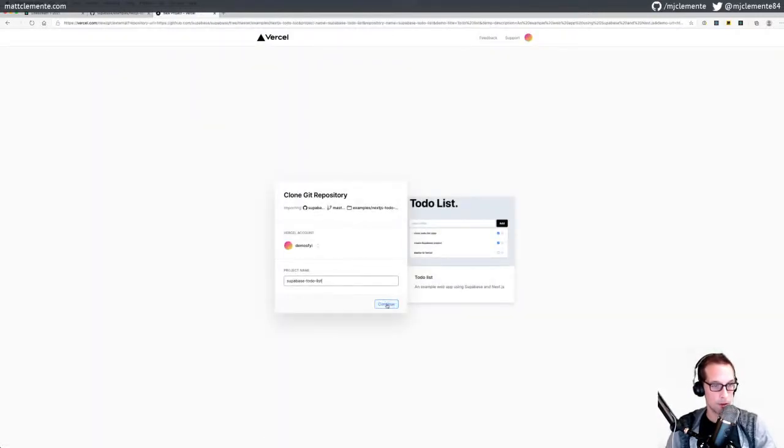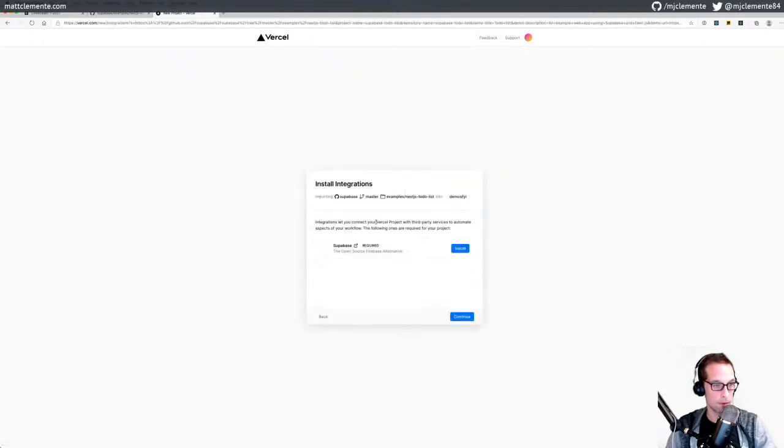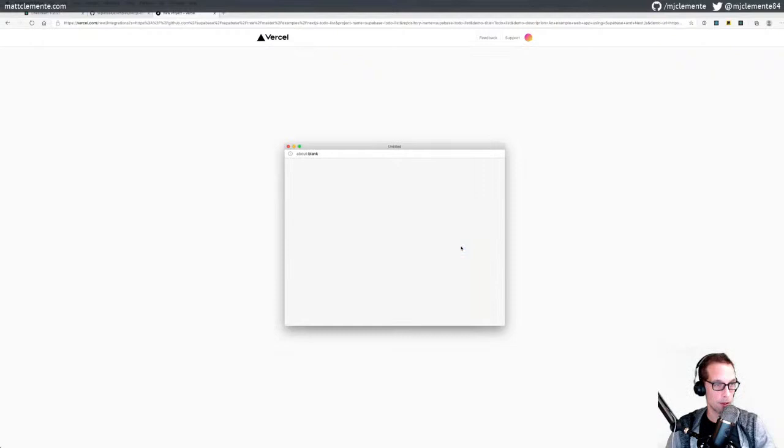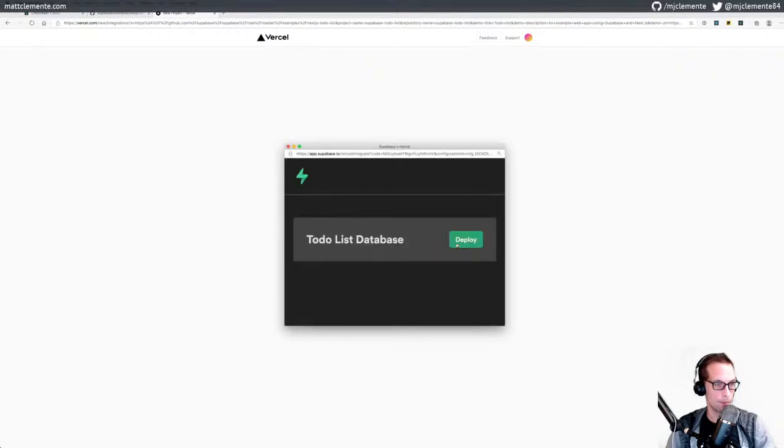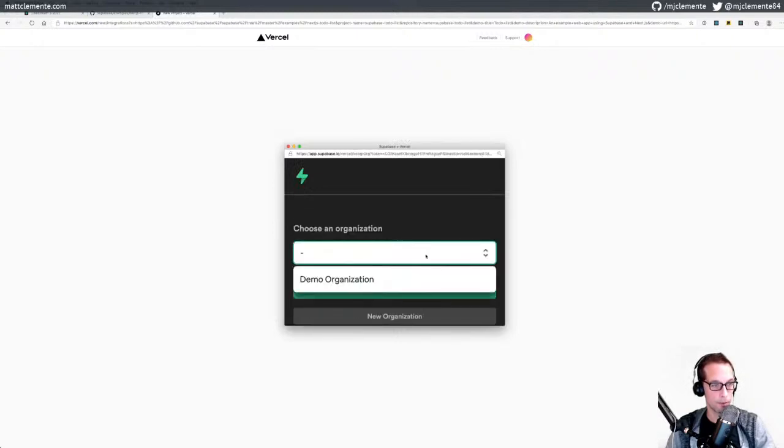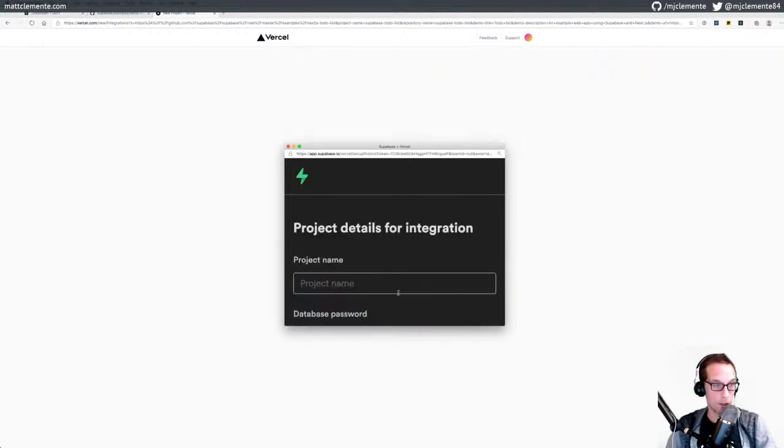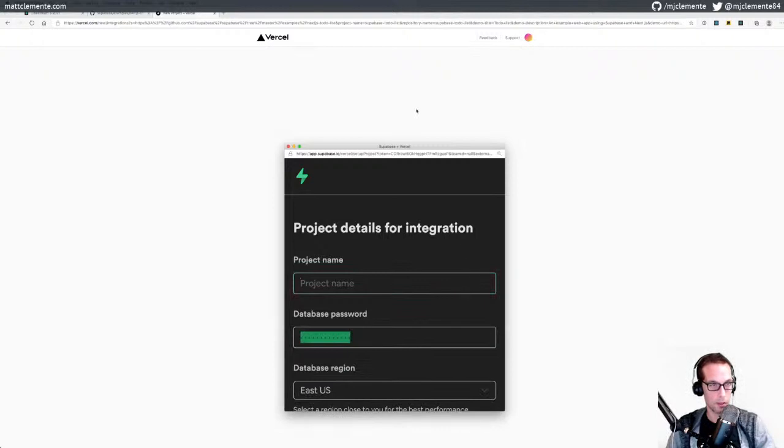Okay, Supabase to-do list. Continue. We're going to install Supabase. To-do list database deploy. We only have that demo organization. Alright, so I assume this is our, this window is too small and it does not scroll.